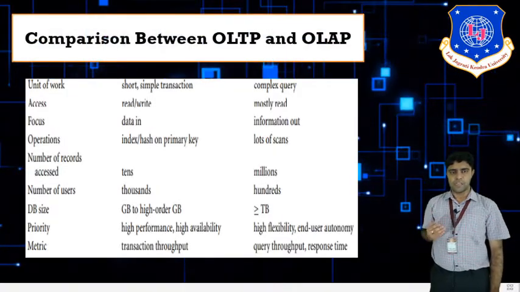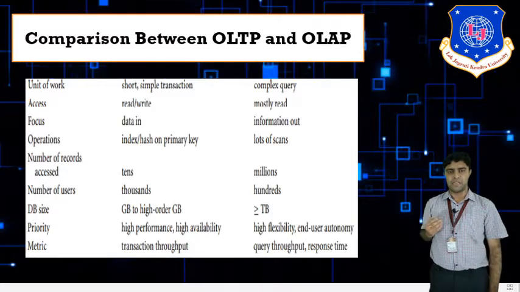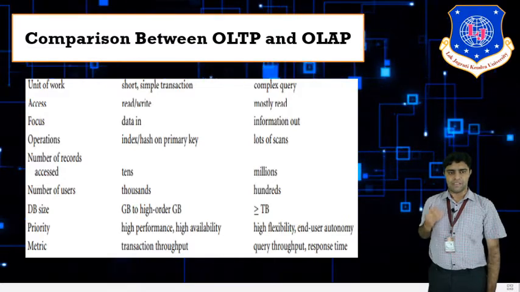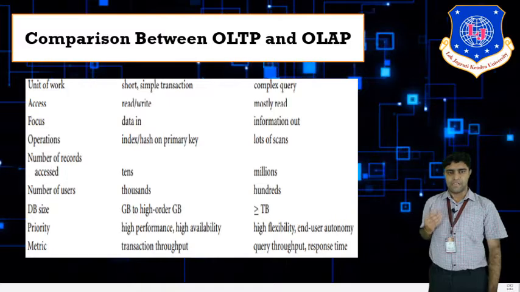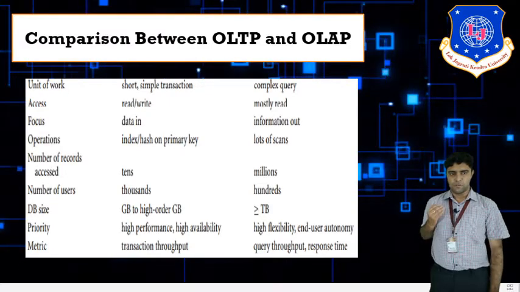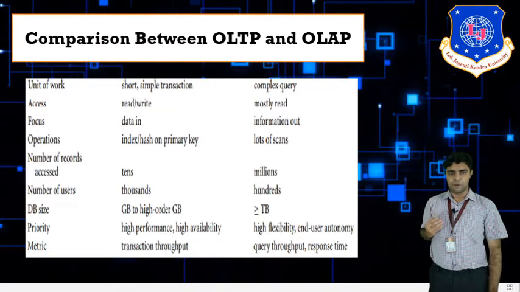The unit of work in OLTP, online transaction processing, is short and simple transactions. In OLAP, online analytical processing, complex queries will be used. Access to data, that is read or write, will be used in OLTP. In OLAP, mostly read data will be used. The focus is on data in for OLTP and information out for OLAP.